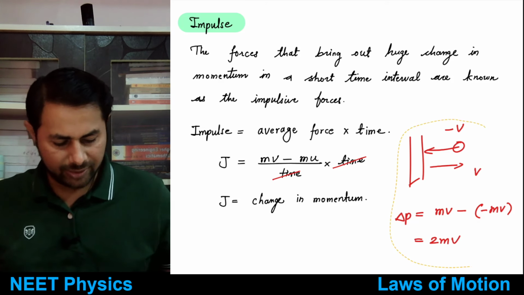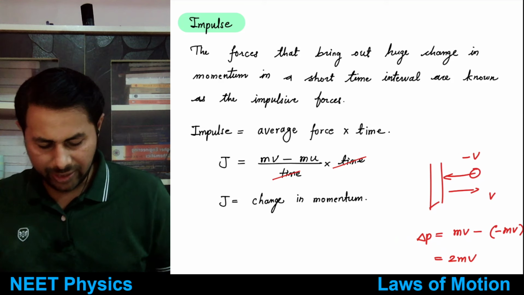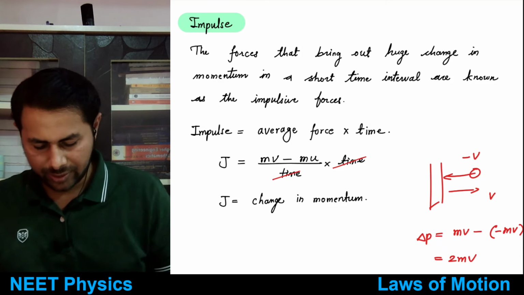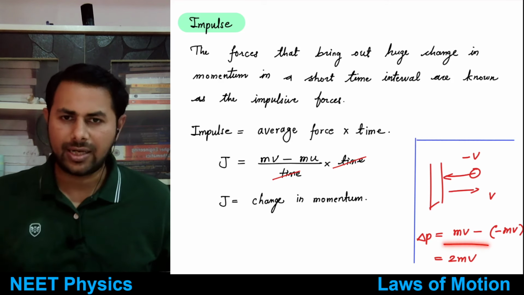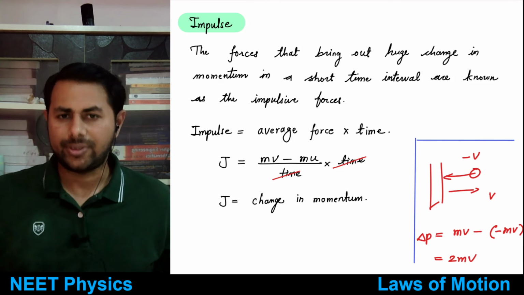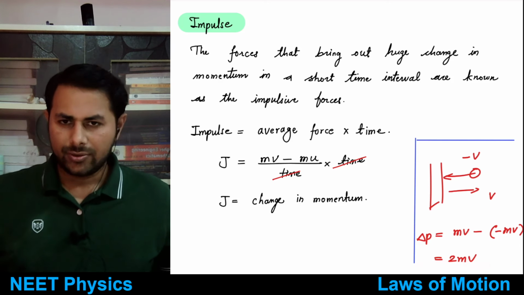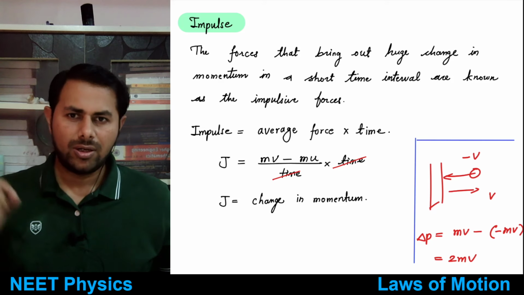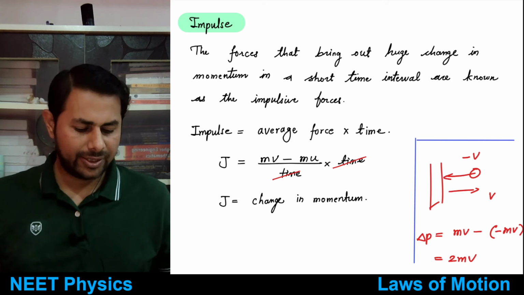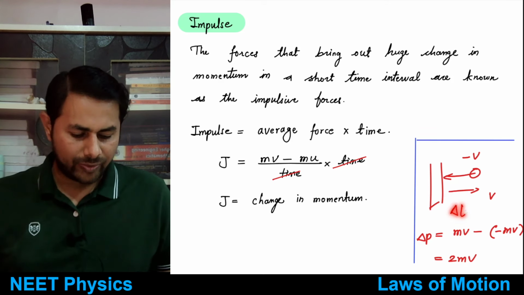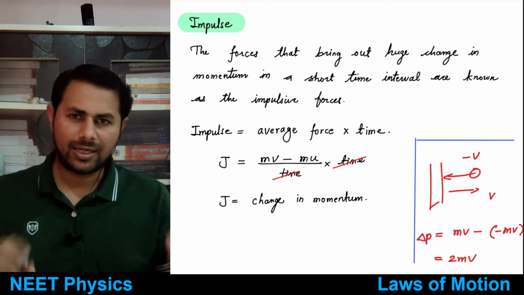So this change in momentum is very, very big, and it is brought out in a very small interval of time. This kind of force, which acts for a very small time and brings out a very large change in momentum, is known as an impulsive force. For impulsive forces, we cannot calculate the force. Nowadays in this case we can, because we know for what time the force acts. Earlier those fast cameras were not there.